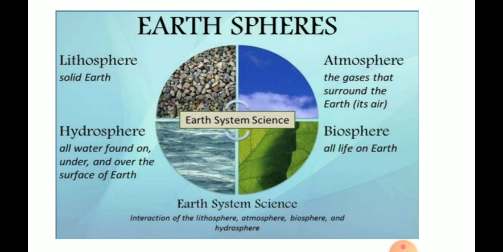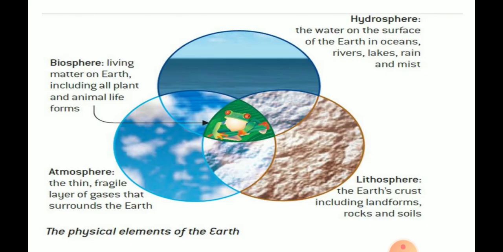This is the pictorial representation of the Earth's spheres. Here are four major spheres: lithosphere, hydrosphere, atmosphere and biosphere. Lithosphere means solid earth particles are found here. Hydrosphere covers all water found under and over the surface of the earth. Biosphere means life on the earth, species. The gases that surround the earth are called the atmosphere. The interaction of the lithosphere, atmosphere, biosphere and hydrosphere is described in this picture.